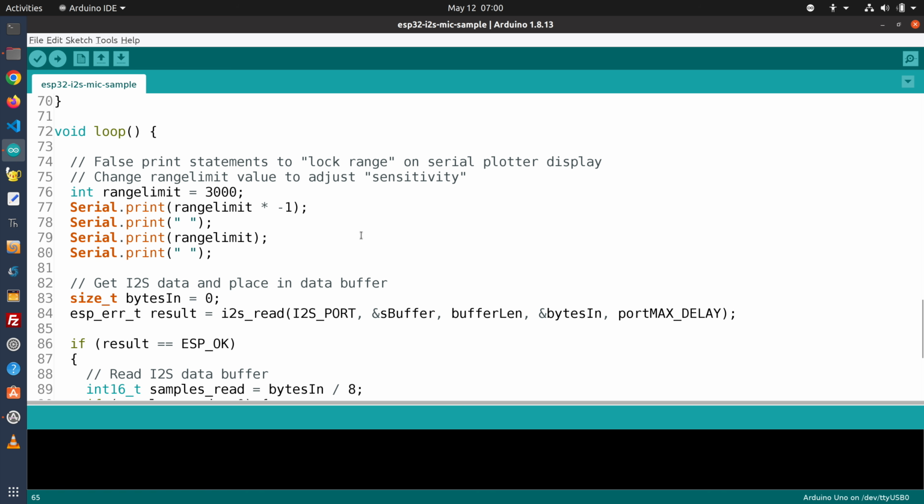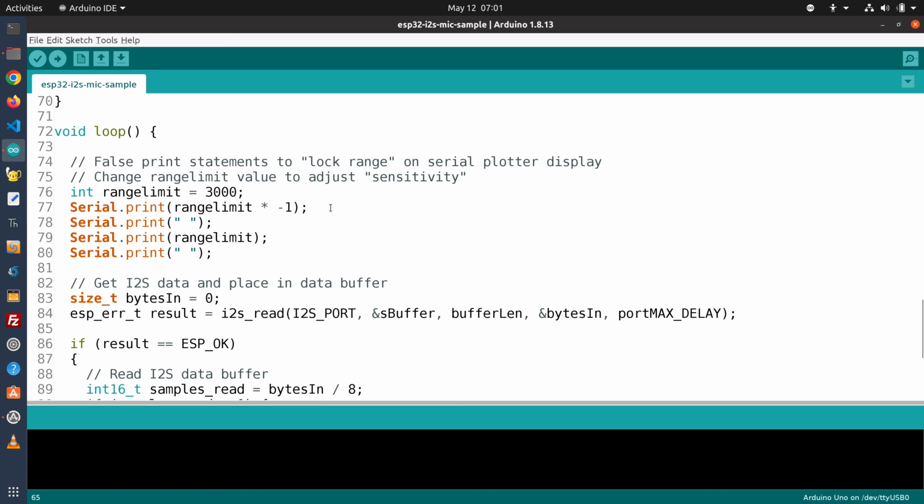Now we're going to go into the loop, and remember, we're going to try to print this out onto the serial plotter. The serial plotter has a dynamic y-axis, and you can't do anything about that, and sometimes it's a bit annoying, including in this particular situation, because if we have hardly any sound, the axis will increase in sensitivity so that all we're seeing on it is the noise, and then when we suddenly have sound, the axis is going to jump up to a level of about 2, 3, even 4,000.